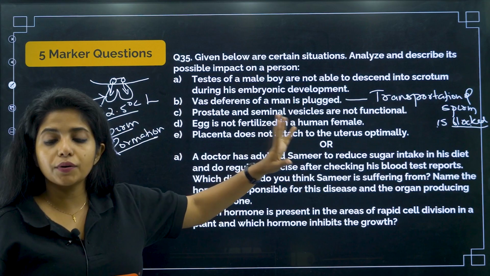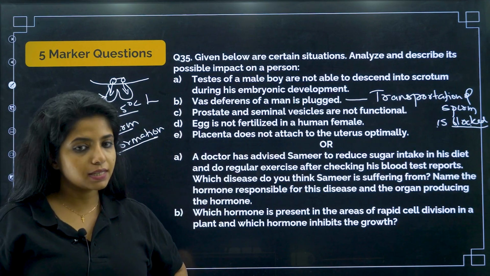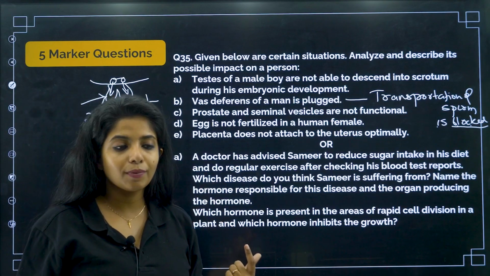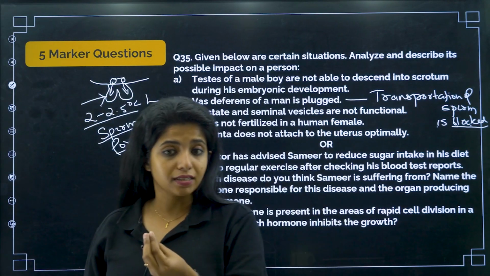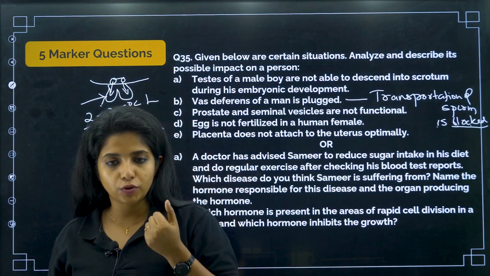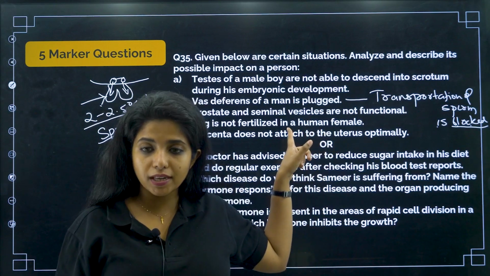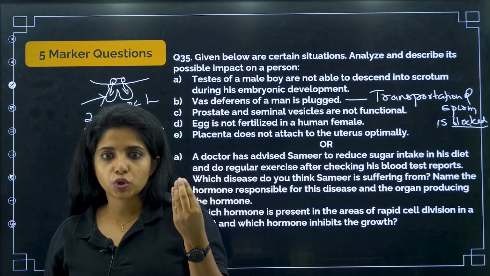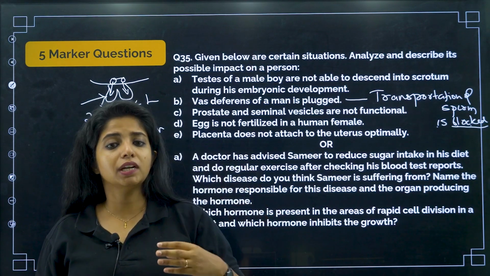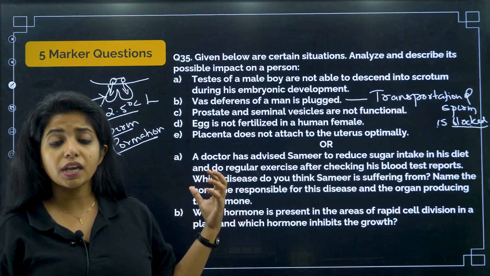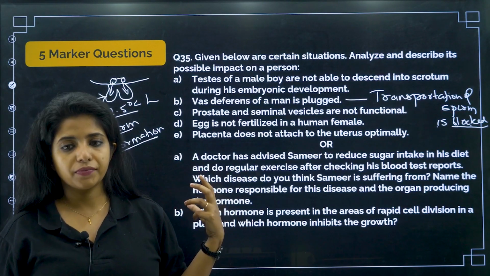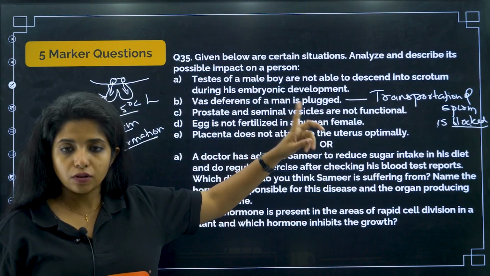Next question. Prostate and seminal vesicle are not functional. Prostate is an accessory gland. Seminal vesicle, again an accessory gland. Both of them are not functional. What is the use of them? Basically, these accessory glands are there for secreting certain important things for the sperms which are going to come. For example, seminal vesicle secretes fructose, which gives the sperm energy. Prostate gives calcium to the sperm so that it can fertilize very easily. So prostate and seminal vesicle secretions are really important. If they're not there, it won't be really good for fertilization to happen. So that is the problem with prostate and seminal vesicle not being functional.